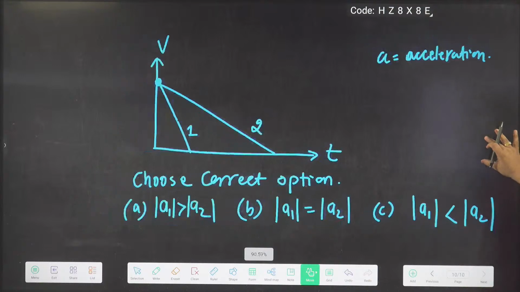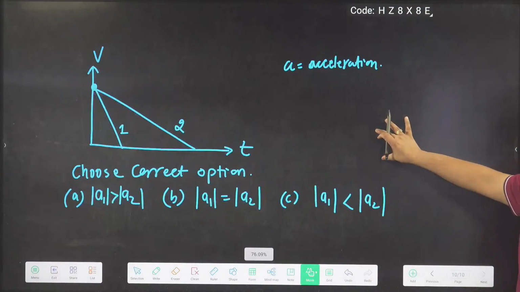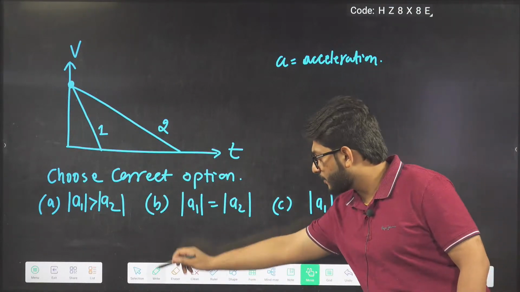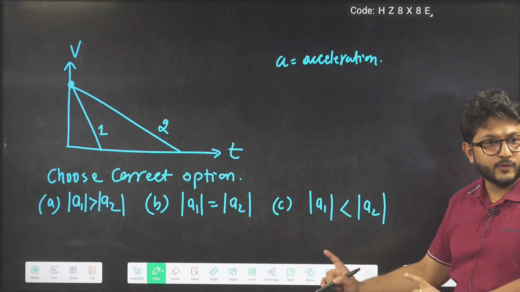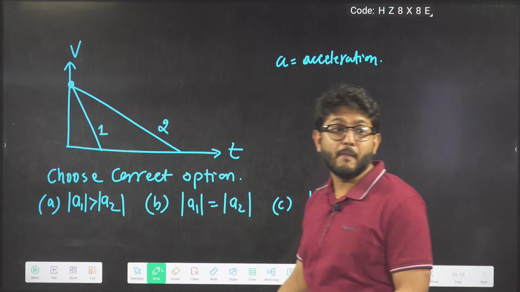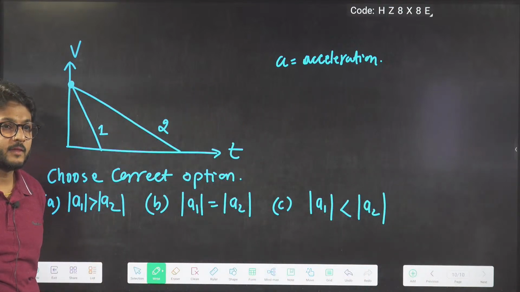It is given that a velocity time curve is given to us. We have to choose the right option: magnitude of A1 more than A2, magnitude of A1 equal to magnitude of A2, or magnitude of A1 less than magnitude of A2. Magnitude they are asking. Okay? Then compare.